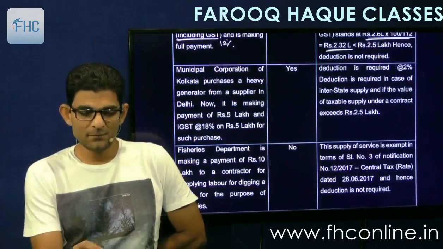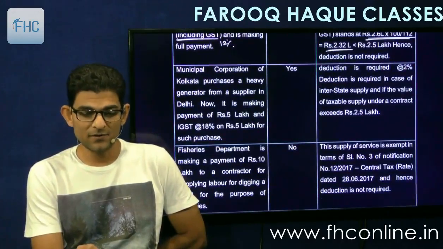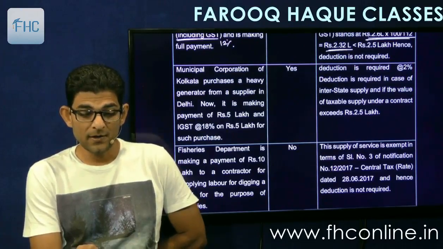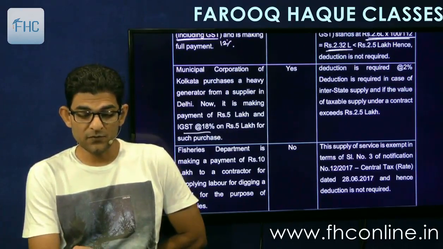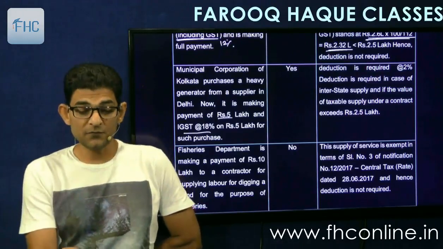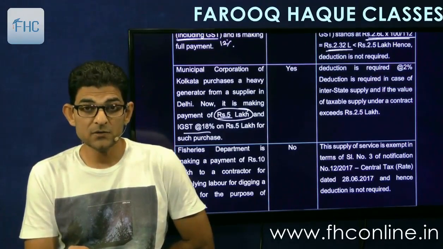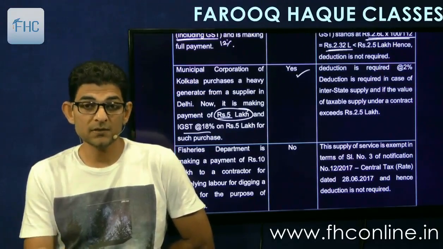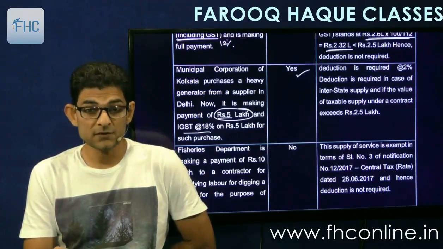The next one, Municipal Corporation of Kolkata covered purchases a heavy generator from a supplier in Delhi. Now it is making payment of 5 lakhs and IGST 18% on 5 lakhs for such purchase. So that's okay. But the amount is 5 lakhs, excluding the GST. So yes, 5 lakhs is more than 2.5 lakhs. They will have to deduct tax at source, 2% of 5 lakhs.